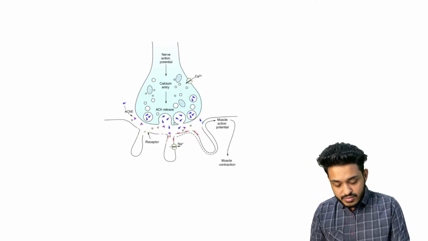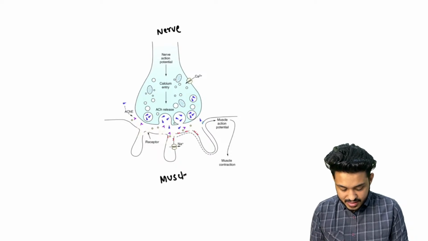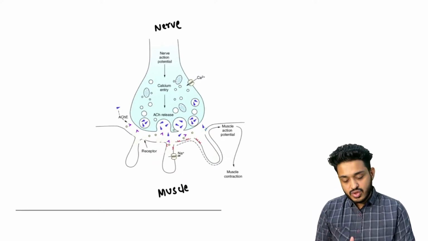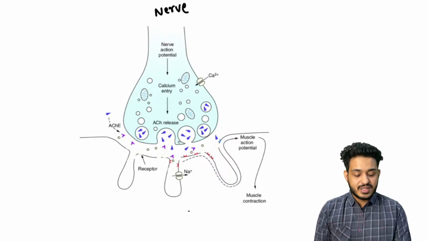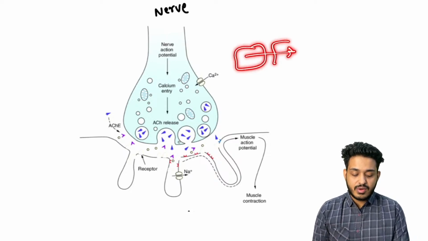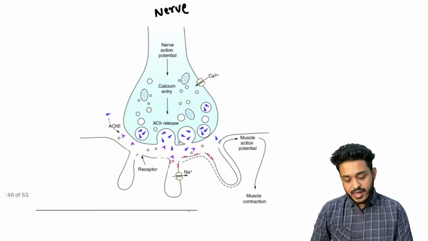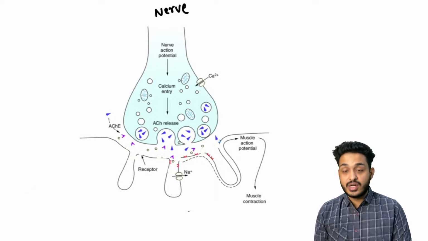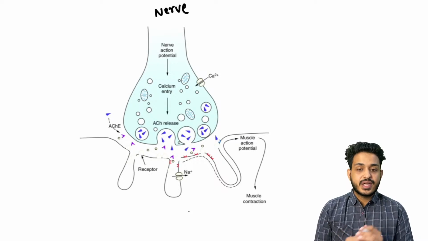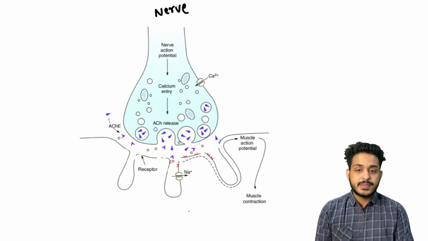So this is a nerve that we have, and here we have the synapse, and this is going to be your muscle. Let's understand this. So how is the impulse traveling? Yesterday in the last class I discussed how the impulse travels from one cell to another. There will be depolarization, repolarization again, right? So this is the first thing. The second thing I want you to understand: there are certain diseases that you will be studying, right? One is malignant hyperthermia, I have told you.